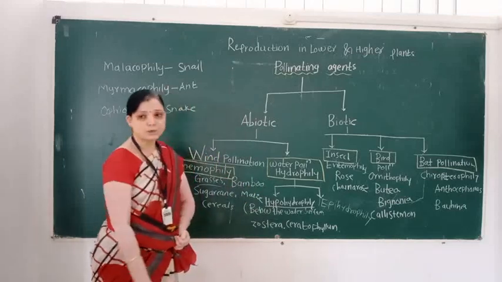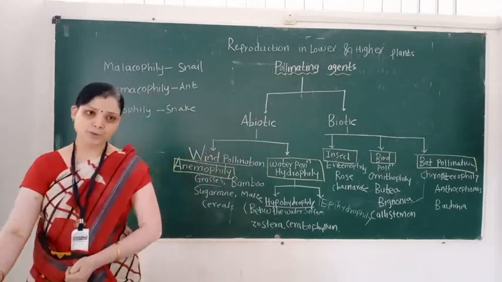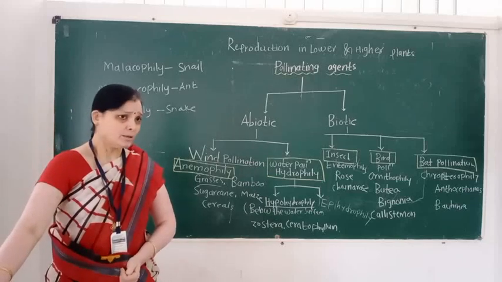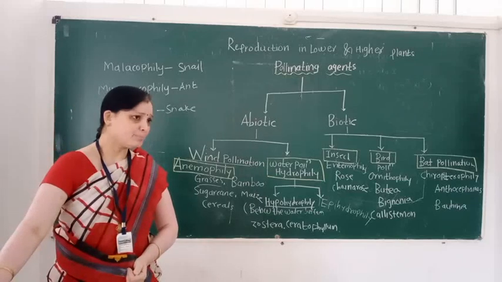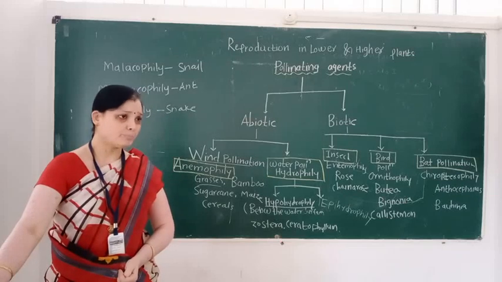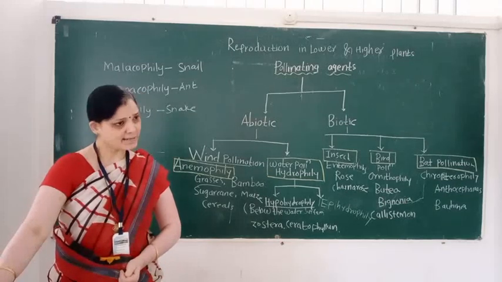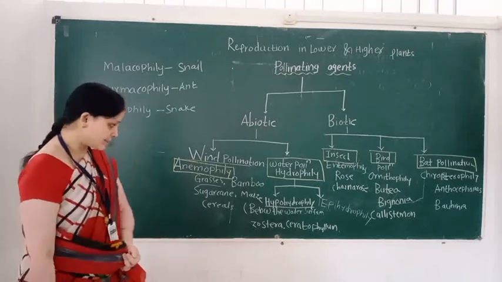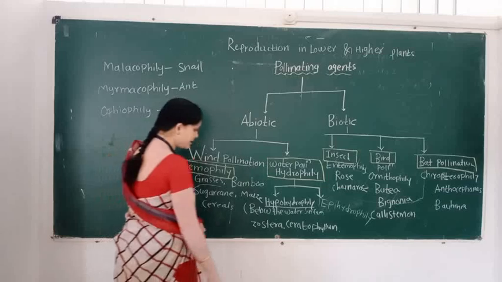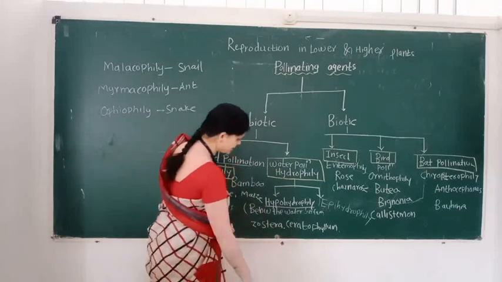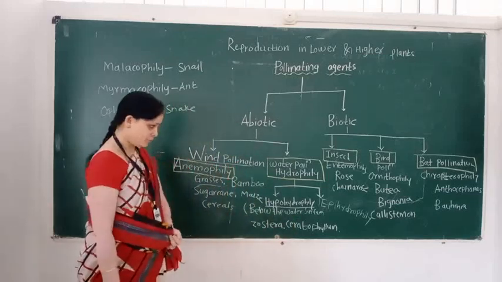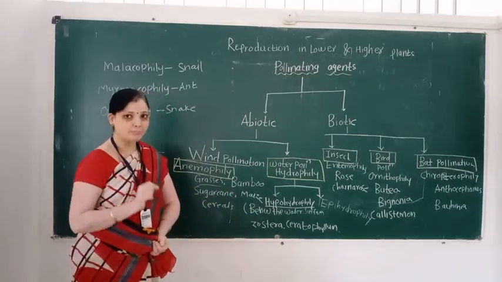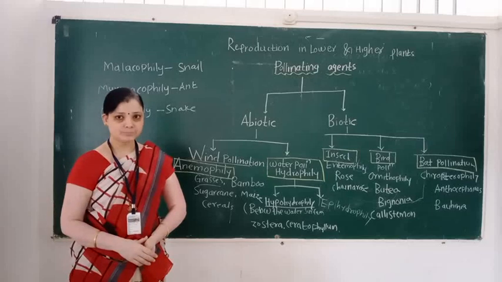Then, examples of water pollination. The first, best example we learned in 11th standard. For example, Hydrilla. These are aquatic plants. Second example, Vallisneria, then Zostera. And another example of water pollination is Ceratophyllum. So we learned the examples of water pollination.